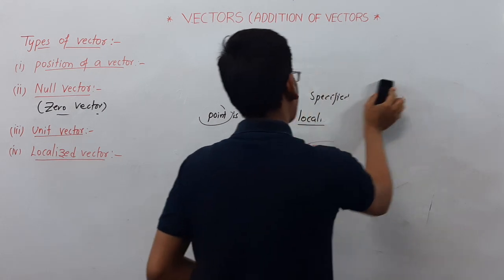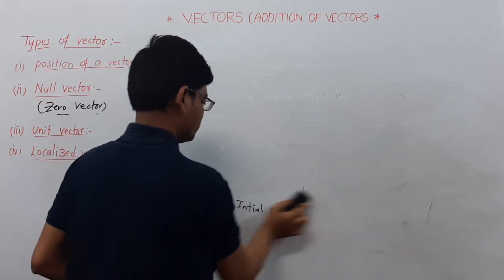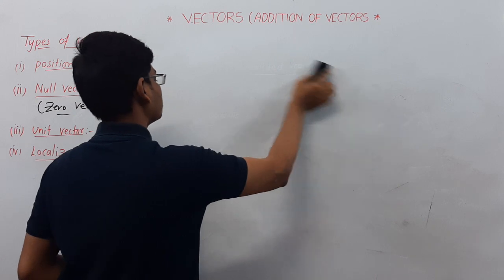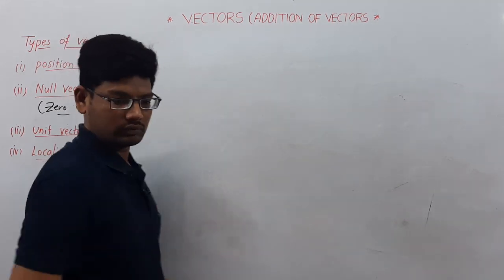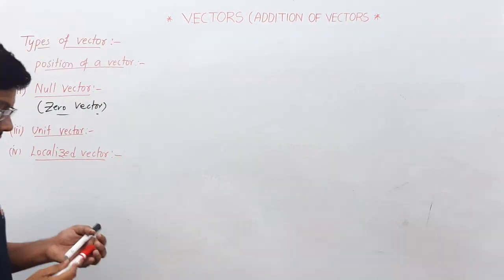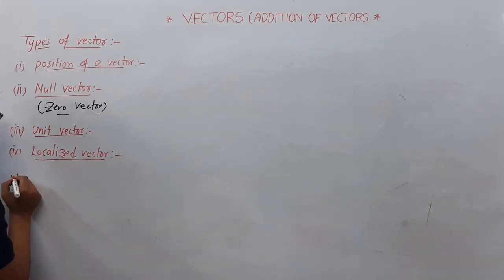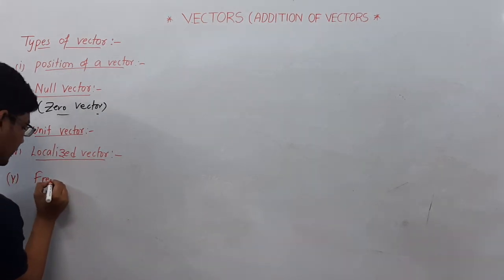And the next type of vector is the free vector.